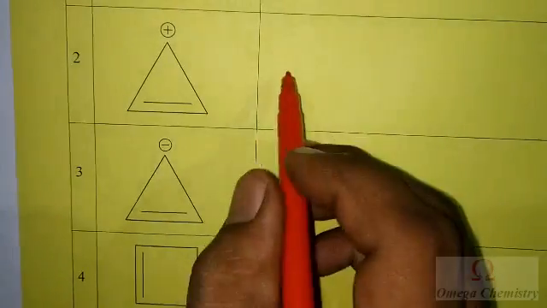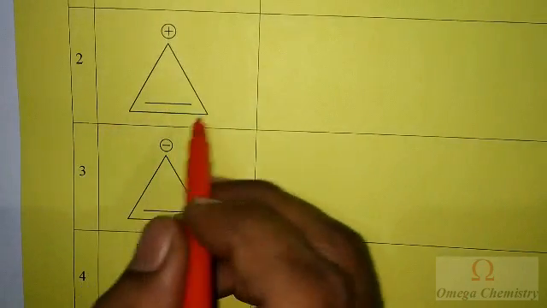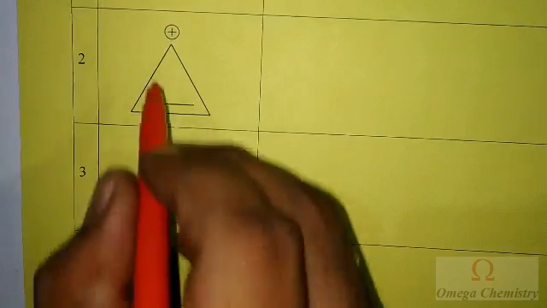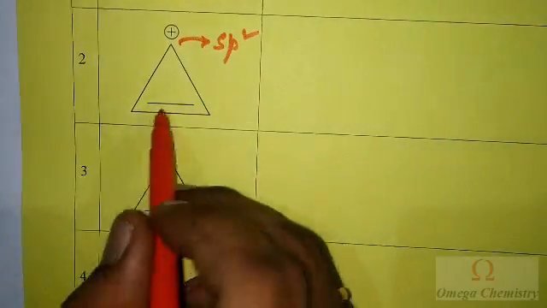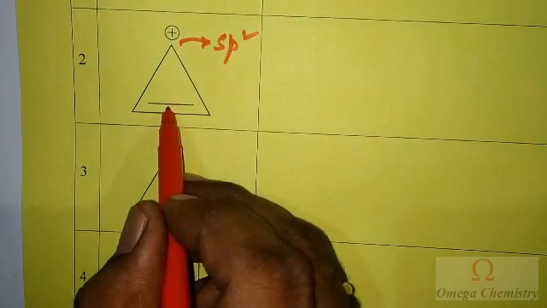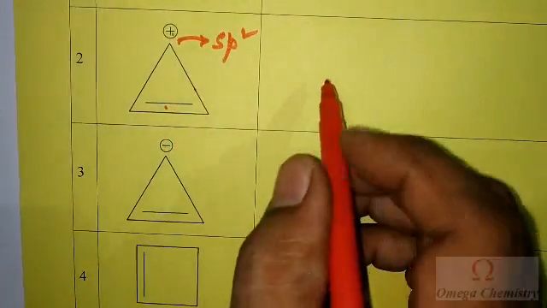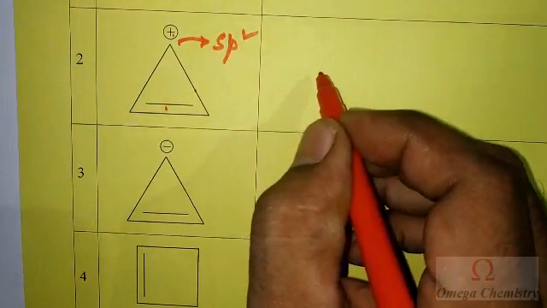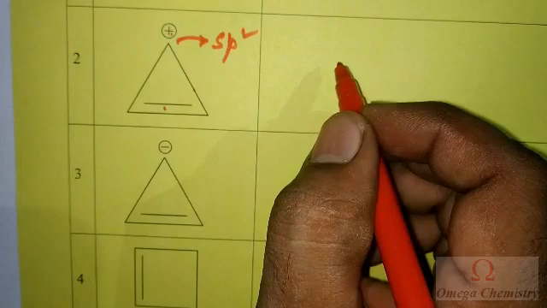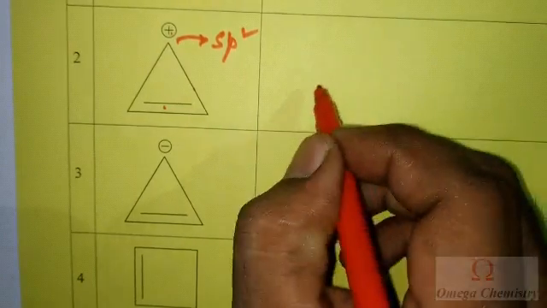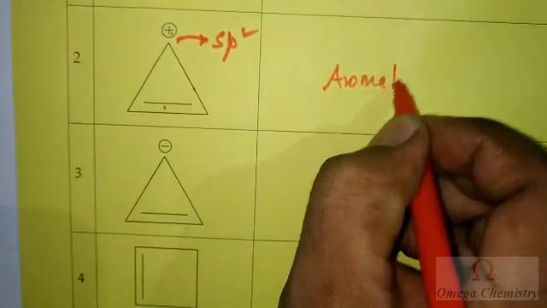Okay, let us go to the next one. Now here the compound is cyclic and it is planar. This carbon is now sp2 hybridized and the double bond is in conjugation. See here, double bond, single bond and a positive charge. So it satisfies the 4n plus 2 pi electrons rule also. Here n is 0, so 2 pi electrons are there, which means this compound is aromatic.